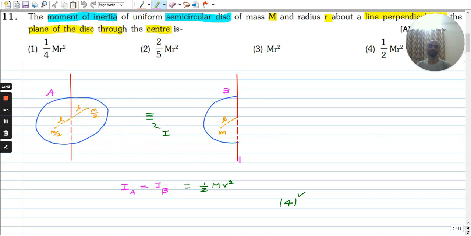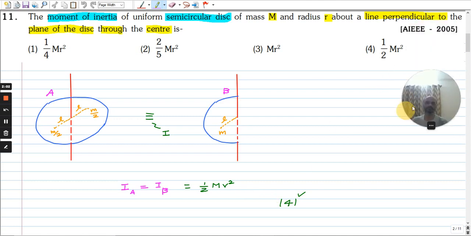So the moment of inertia of these two will be the same, and the moment of inertia of a circular disk is a standard result, which is half m r square. So from this we get the moment of inertia of a semicircular disk about this axis perpendicular to the plane of the disk as half m r square. So the correct option is option 4.